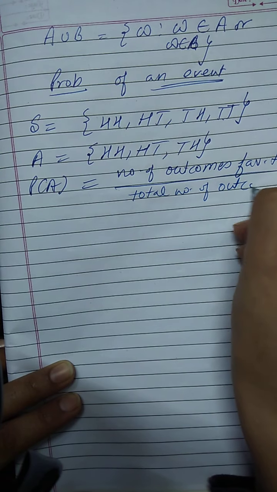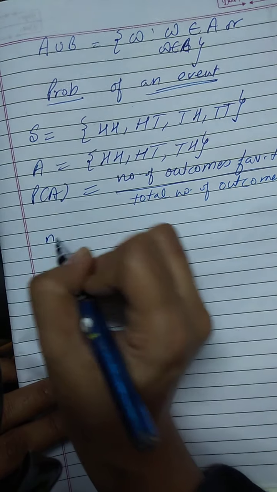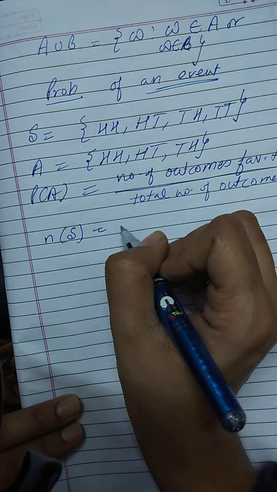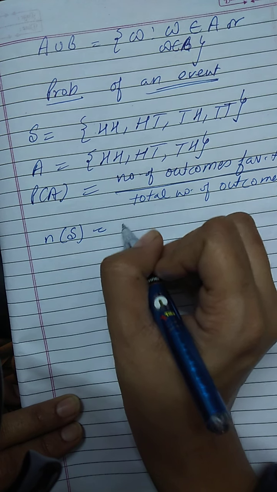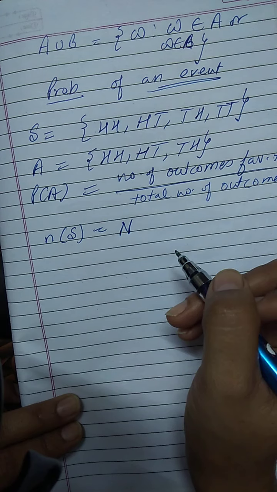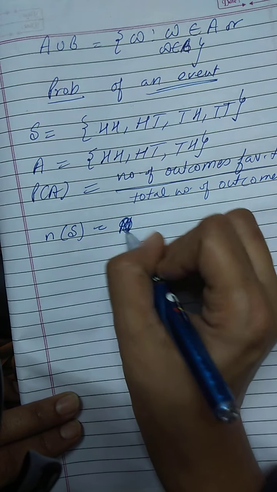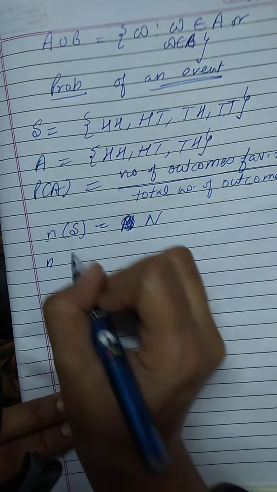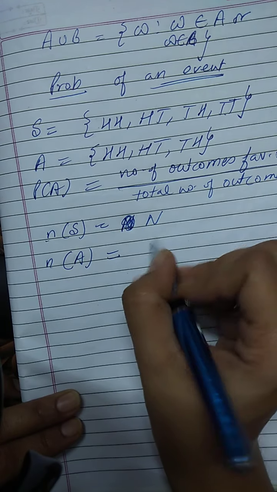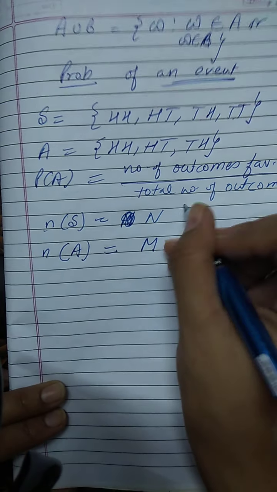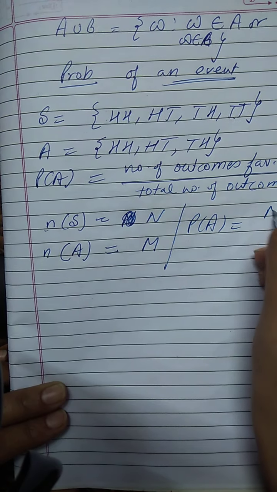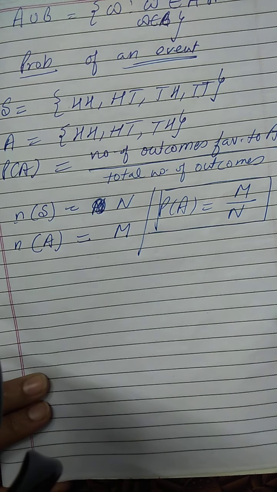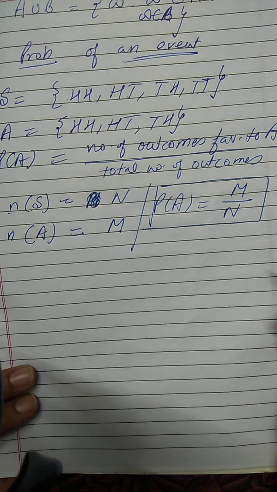In other words, let the number of outcomes in the sample space be capital N, and the number of outcomes in event A be M. Then the probability of event A will be M divided by N, where M is the number of outcomes in event A, and N is the number of outcomes in the total sample space.